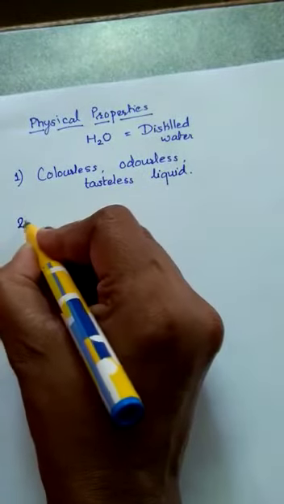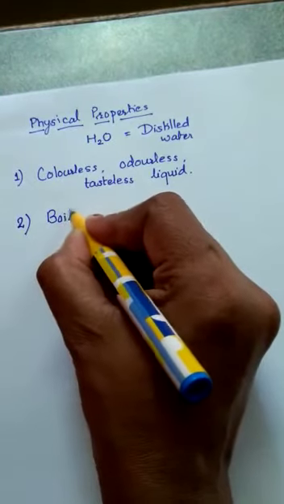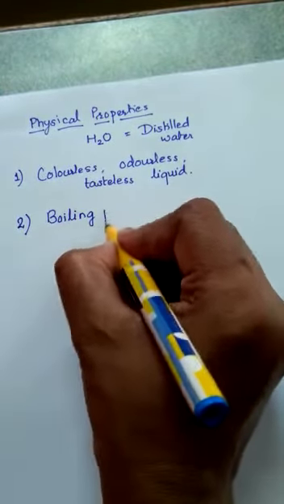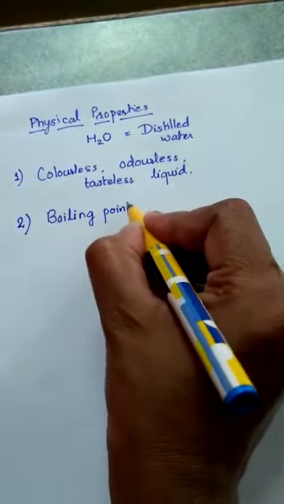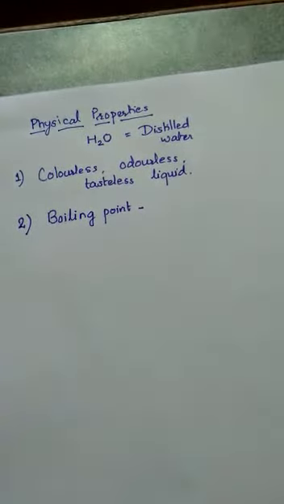Then the second one is its boiling point. So what is boiling point? The temperature at which a liquid rapidly changes into gaseous state is called the boiling point.